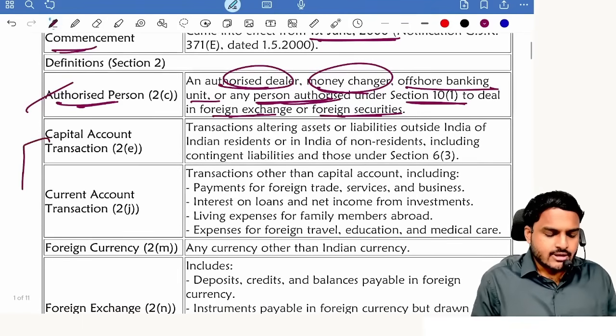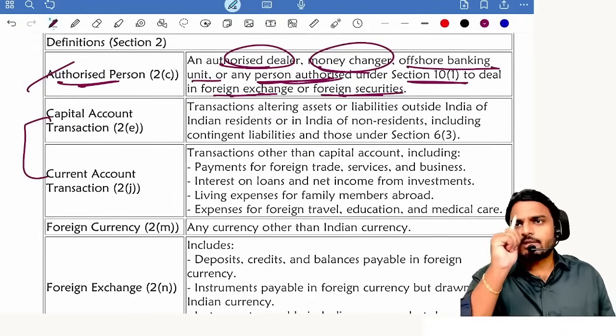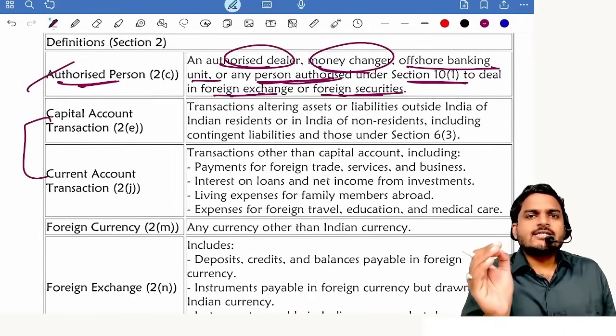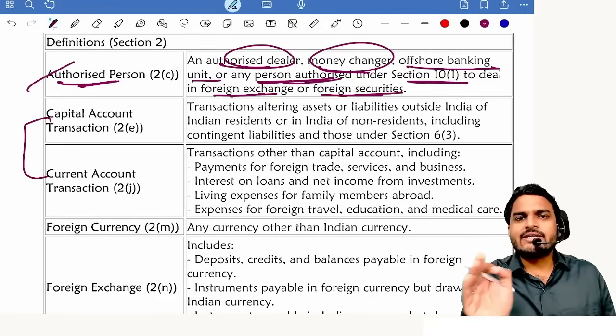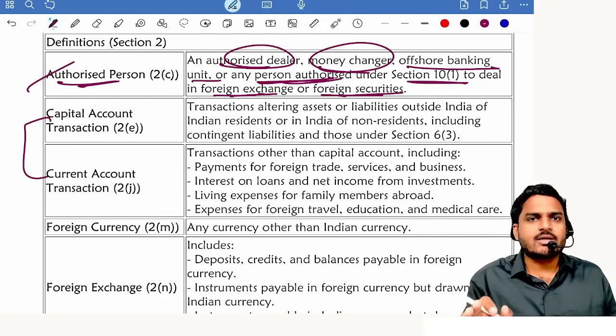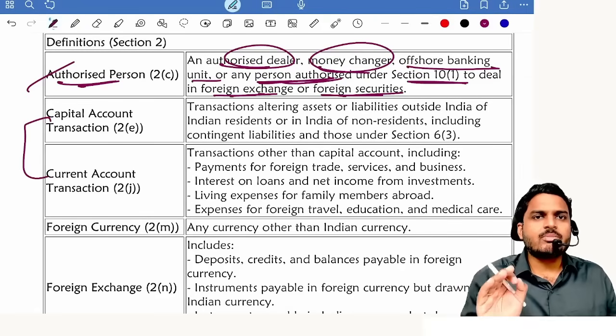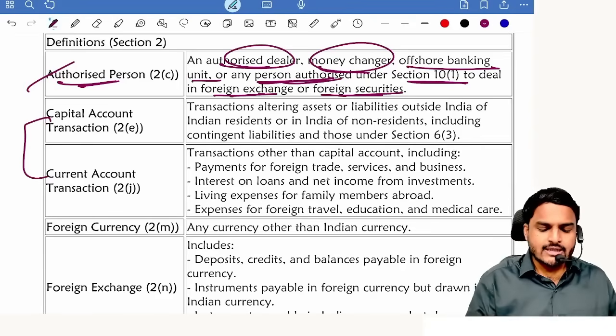Next one, transactions. How many types of transactions do we have? 2 types, capital and current. A transaction can be either capital or current, but it cannot be both. Once it is capital, it will not be current. Once it is current, it will not become capital. That means both are mutually exclusive or inclusive? Exclusive.